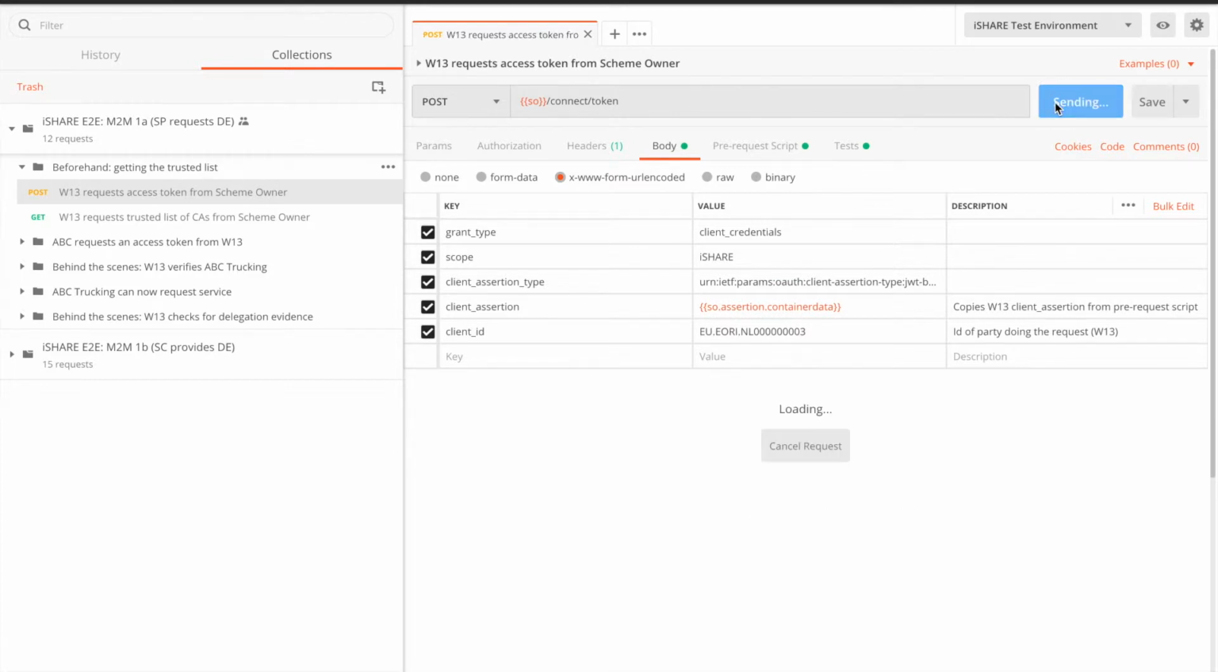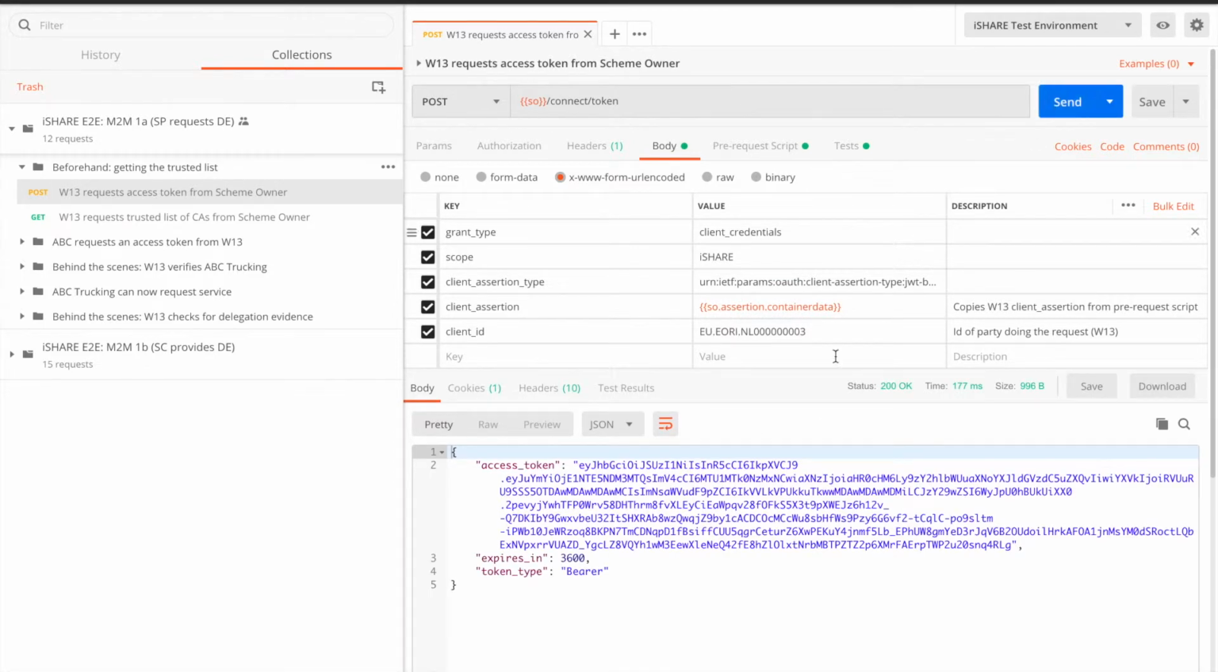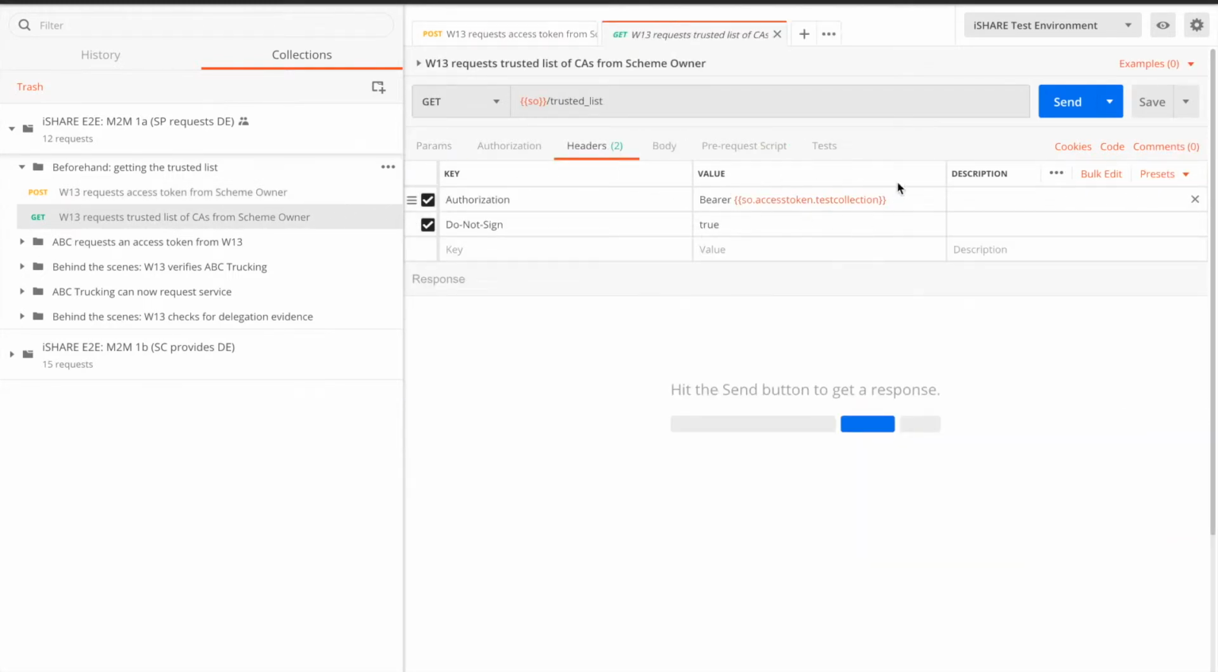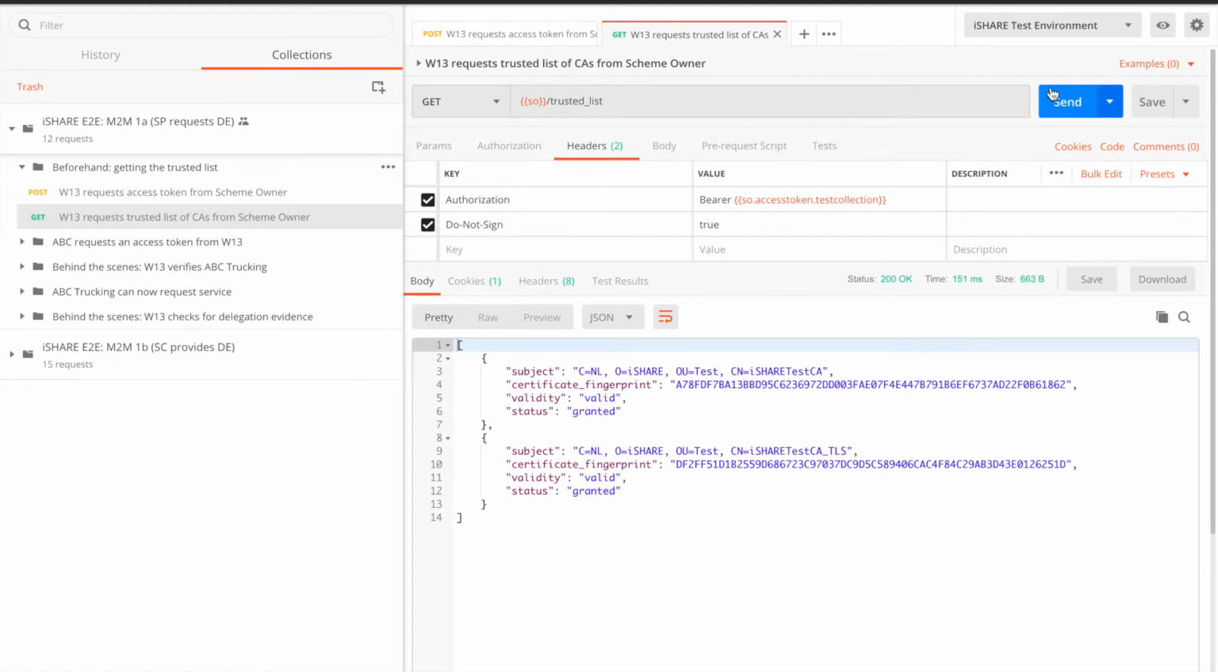If we send this to the scheme owner, we see that we receive an access token which expires in an hour. And we can use this access token to get the trusted list. The Postman collection will automatically copy that value to the header authorization. And if we send this to the trusted list endpoint, we receive a list with two certificate authorities, namely the